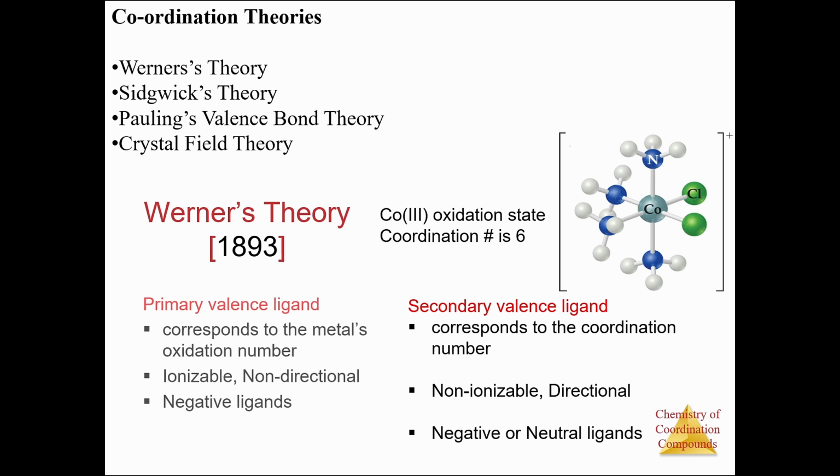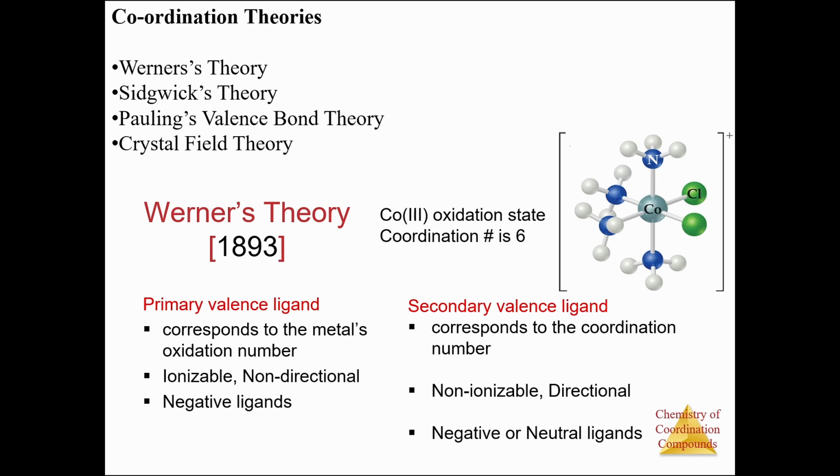Let us start with Werner's theory, and this theory differentiates primary valency ligands from secondary valency ligands. Primary valency ligands are the ligands which are present outside the coordination sphere, and they correspond to the oxidation number. They are ionizable, they are non-directional, that is, they can be present in any direction, thereby donating the electrons to the central metal atom. And they are usually negative ligands.